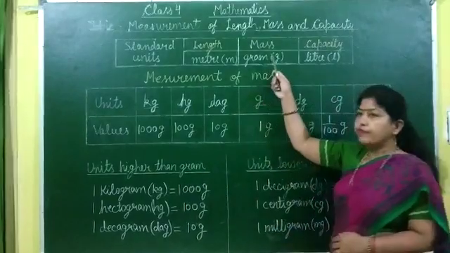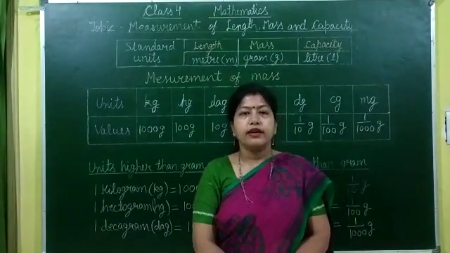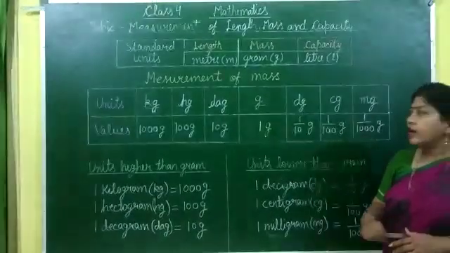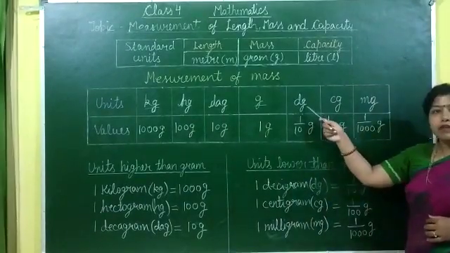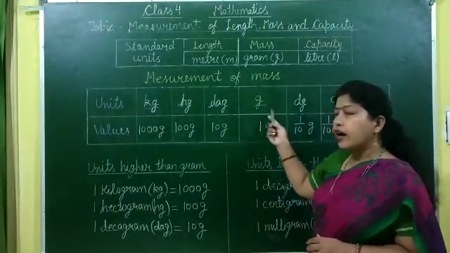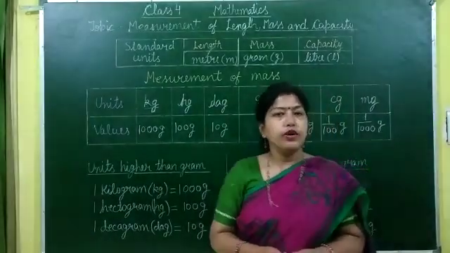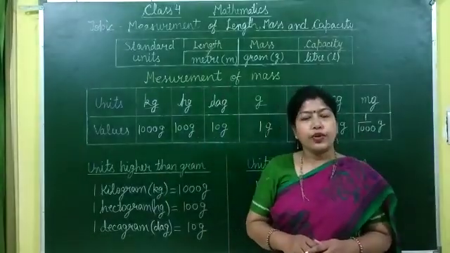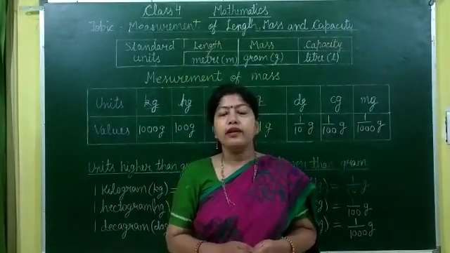Gram is the standard unit of measuring mass. Mass or weight of any object is the heaviness of that object. To measure mass, here are some units written in their short form. Units higher than gram are kilogram, hectogram and decagram. And the units lower than gram are decigram, centigram and milligram. Commonly used units of measuring mass are gram and kilogram. Gram is used to measure slightly lighter objects like gold, silver, spices, etc. And kilogram is used to measure larger quantities like wheat, rice, fruits, vegetables, etc.